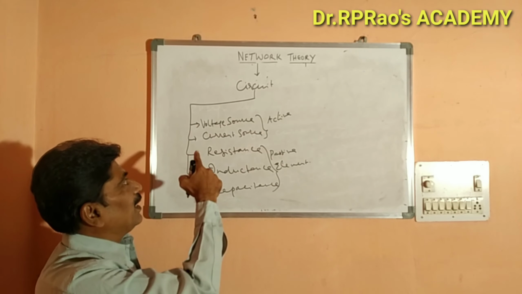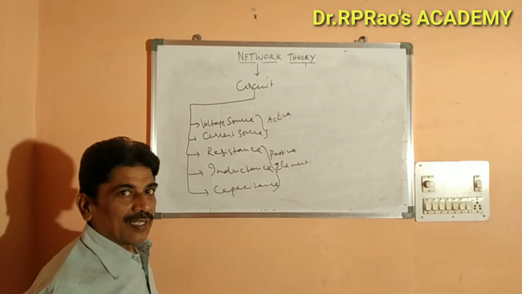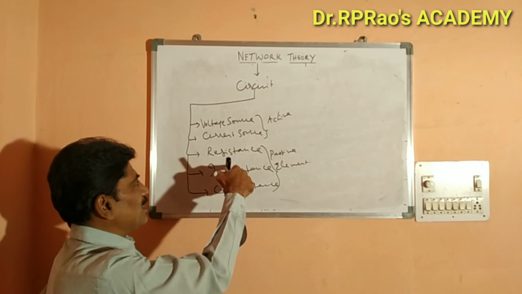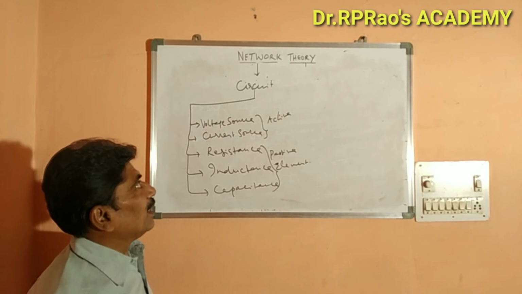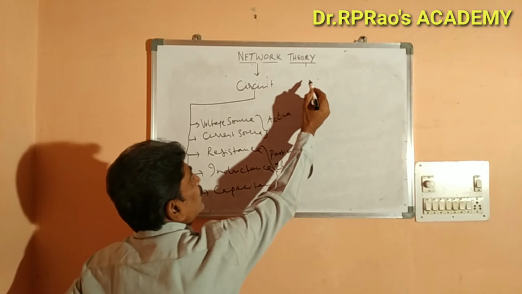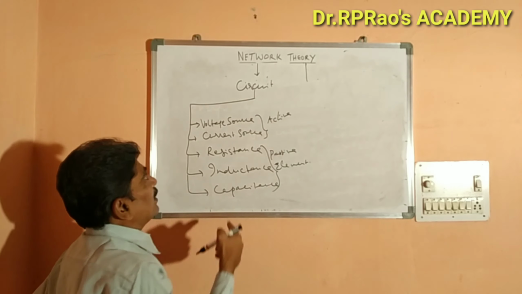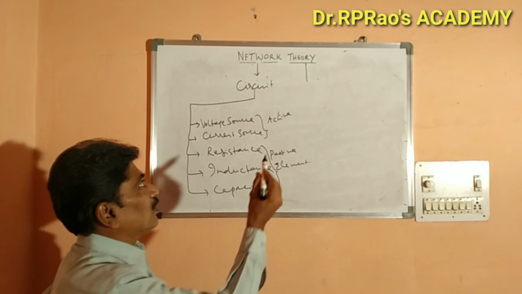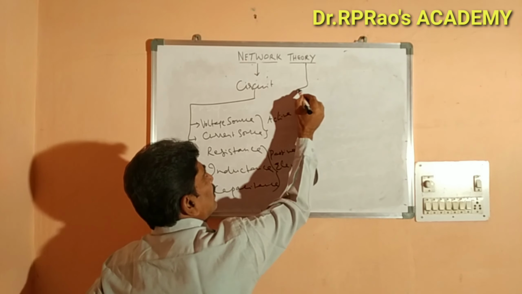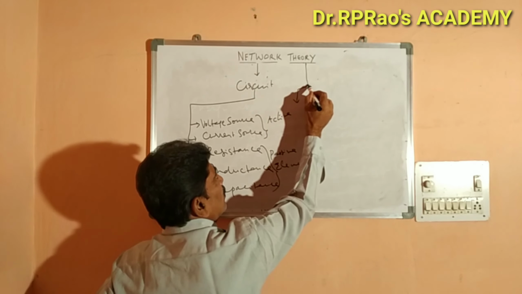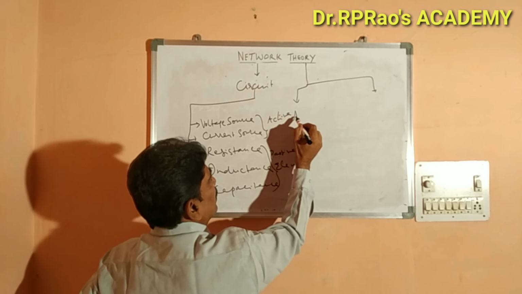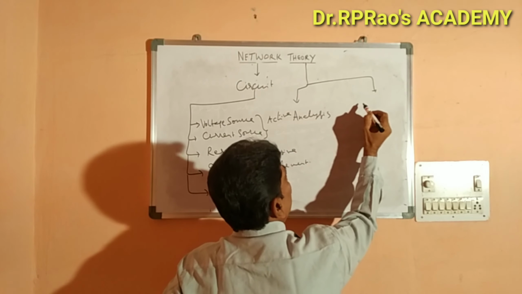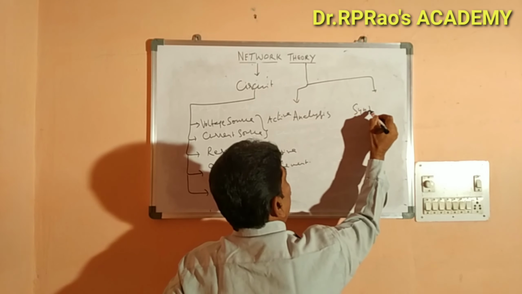Energy is supplied by active sources to the circuit, and whatever the energy supplied by the active sources will be absorbed by these passive elements. Theoretically, the circuits are analyzed and then also synthesized. So theoretically, it is given two parts. One is analysis part, and another one is synthesis part.